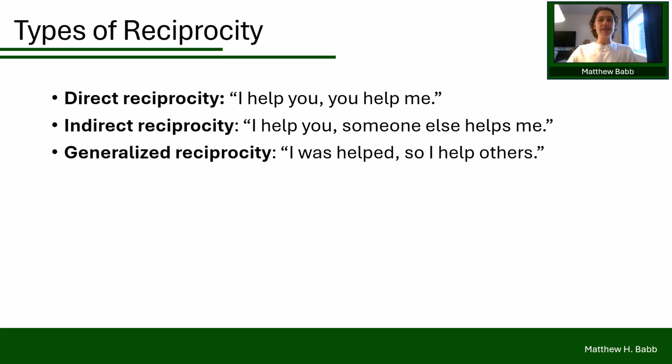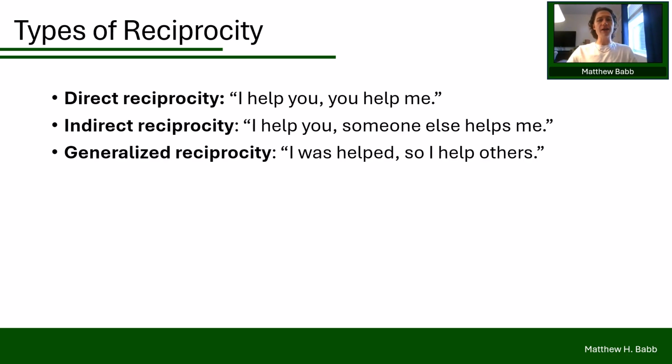Now, reciprocity can take several different forms depending on how the benefits are exchanged. The most straightforward is direct reciprocity. I help you, you help me. This is what we see in vampire bats sharing blood meals, cooperation between the same pair of individuals over repeated interactions. But there are other examples.